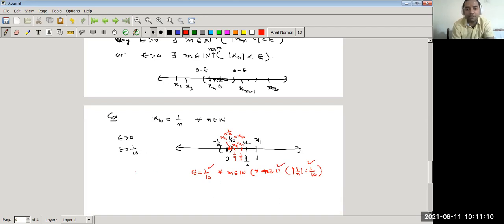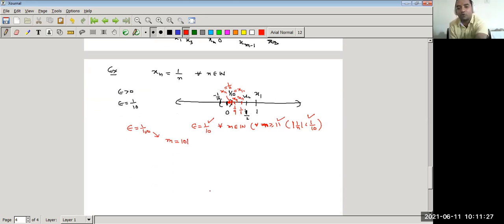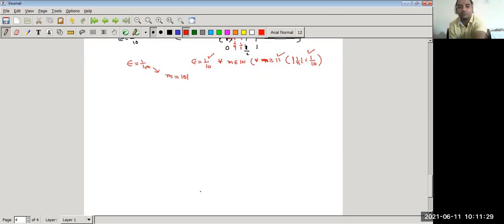You can take epsilon equal to 1/100, then corresponding to this we get a positive integer m equal to 101. So after the 101st term, the terms come closer to 0. It all depends upon what epsilon you have taken. That's why we write epsilon greater than 0, however small.